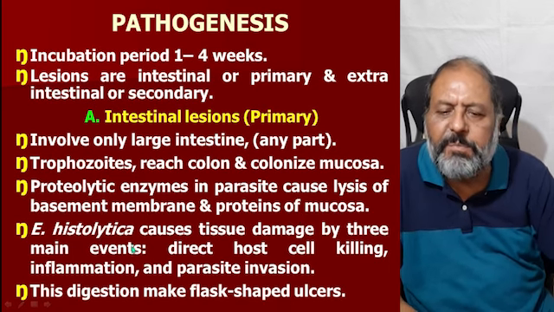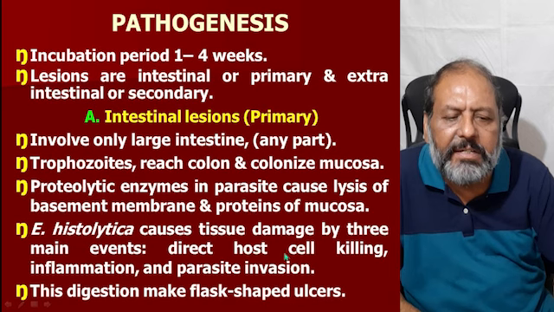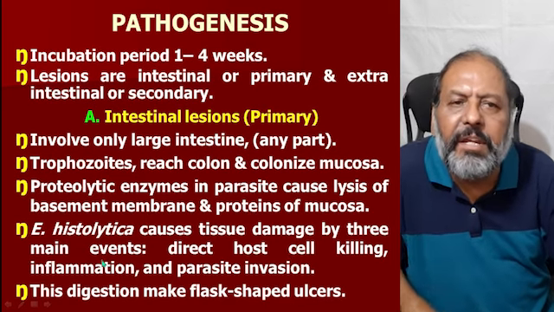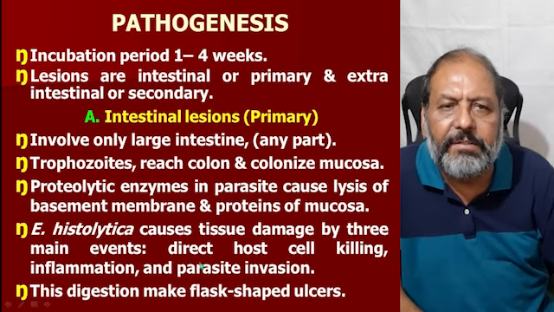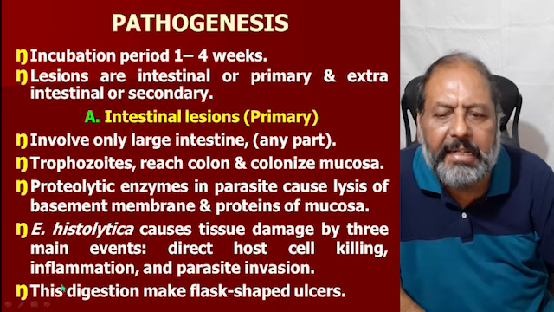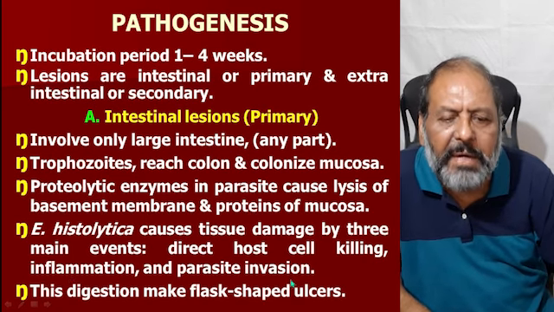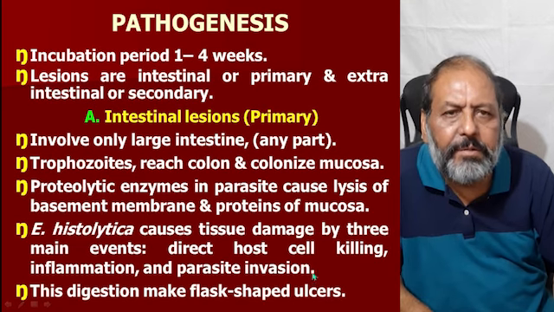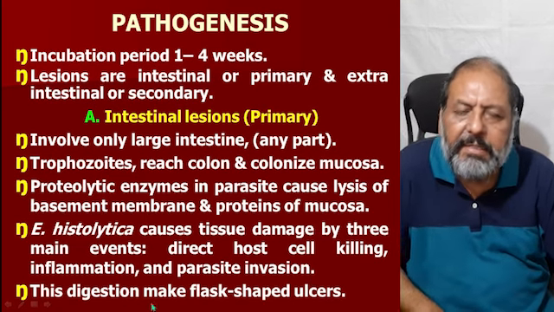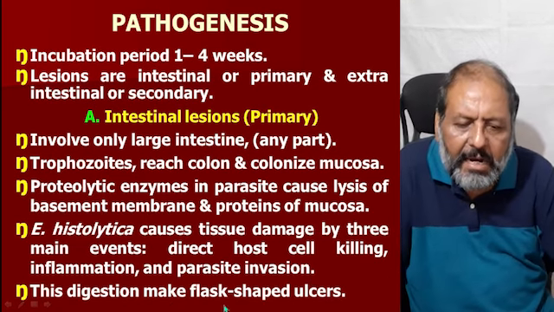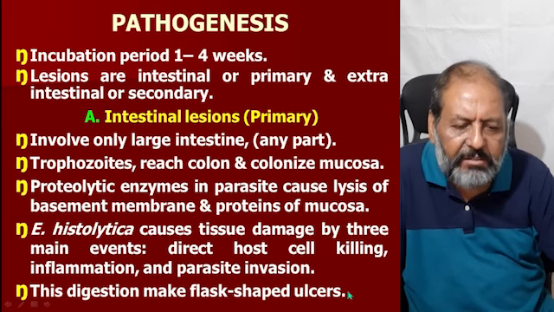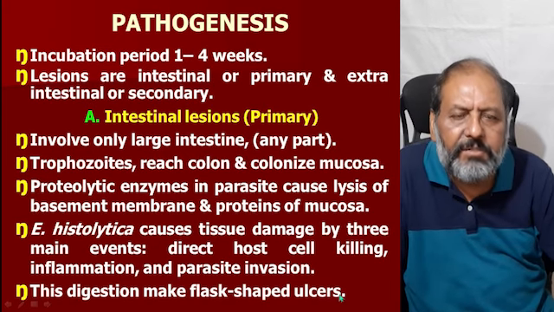So, Entamoeba histolytica causes tissue damage by 3 main events: direct host cell killing, the inflammation it causes, and the parasite invasion of the mucosa. This digestion makes the classical flask-shaped ulcer in the intestine or the colon.